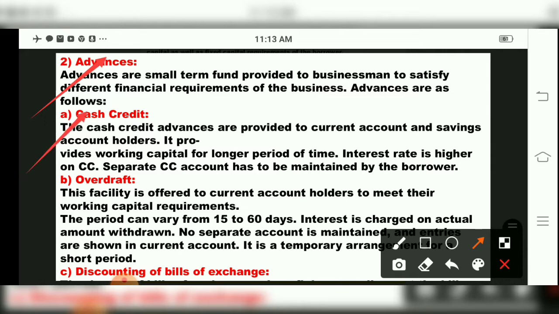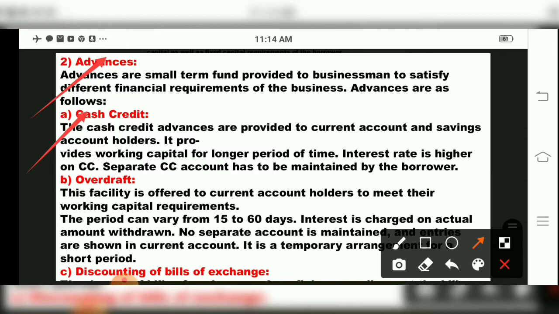Cash credit. So we'll see what is cash credit. Cash credit advances are provided only to current account and savings account holders, children. It provides working capital for longer period of time. Interest rate is higher in CC, and a separate CC account has to be maintained by the borrowers, children.